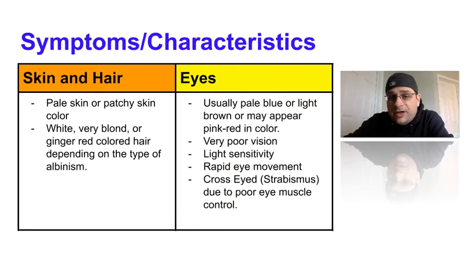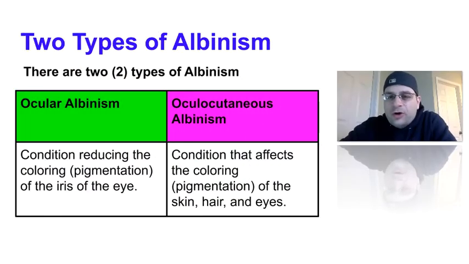Persons with albinism typically have very poor vision and are very sensitive to light. They can also be afflicted with rapid eye movement, and can also be cross-eyed. This is due to having poor eye muscle control. There are 2 types of albinism. One only affects the eyes, and this condition reduces the coloring of the pigmentation of the iris. The other one we're going to talk about affects the skin, hair, and eyes. Now overall, the ocular albinism that only impacts the eyes roughly affects 15% of those that have albinism. The other 85% impacts the skin, hair, and eyes.